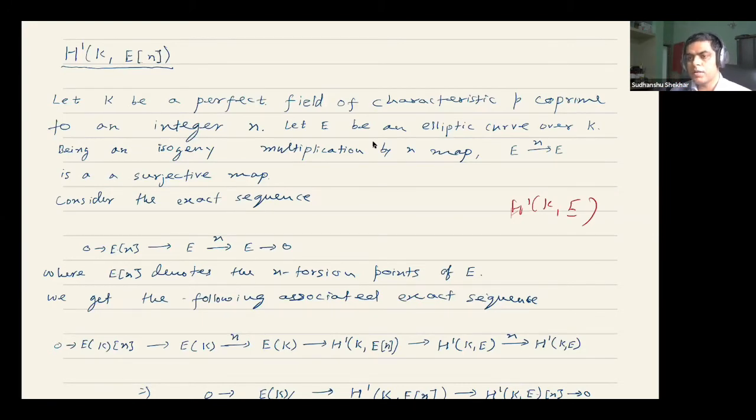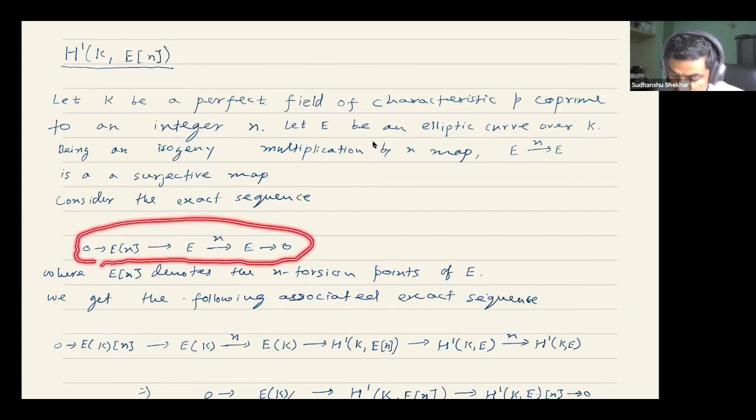So we'd like to have a similar interpretation for elements in E[N]. Again, we assume all those assumptions: let's take a perfect field of characteristic p co-prime to an integer N. It's also allowed for the characteristic to be 0 here when I say co-prime to N. Then, given such an elliptic curve, we can consider this multiplication by N map, which is an isogeny and therefore a surjective map.